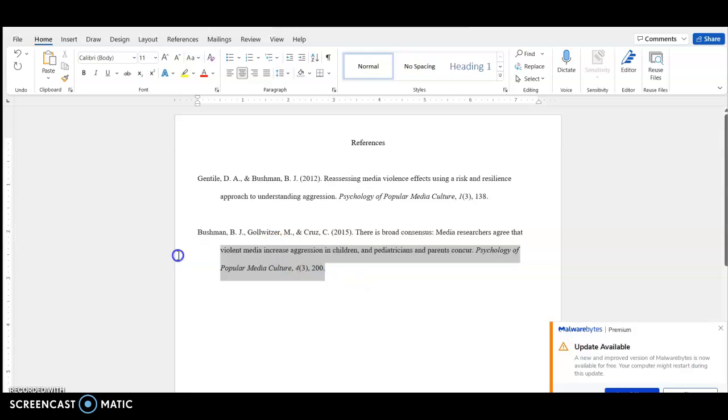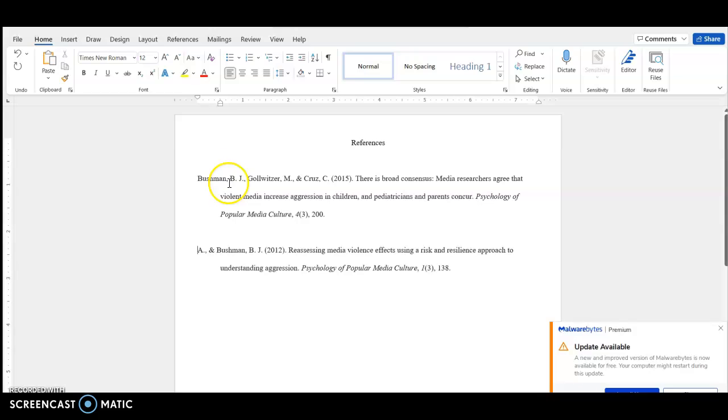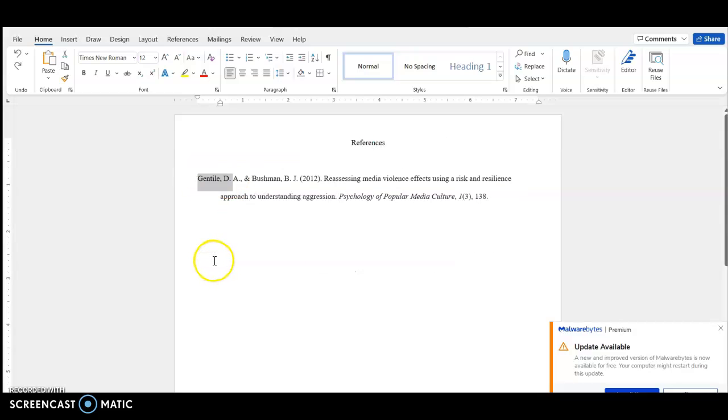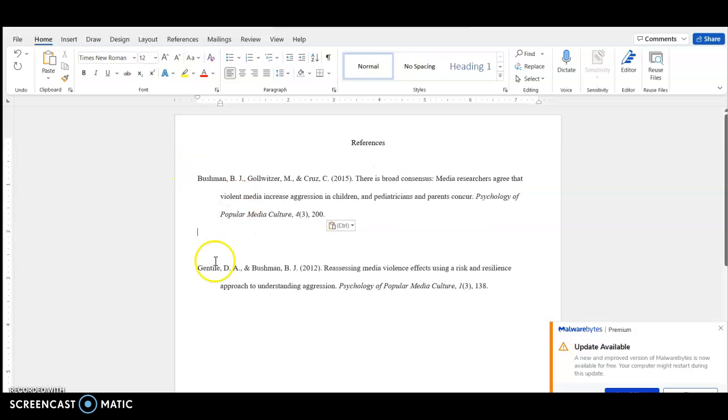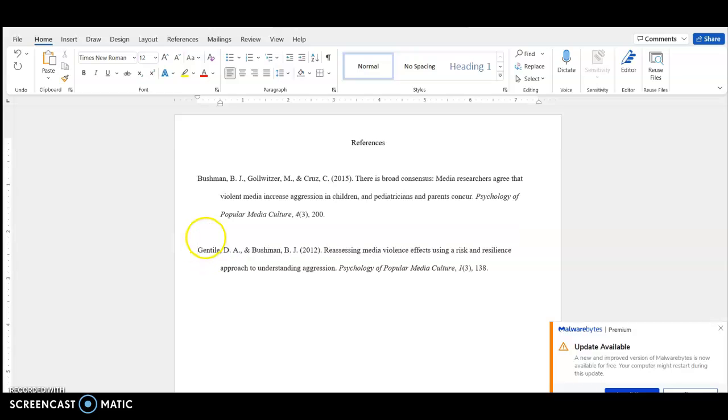But I also need this in alphabetical order. So I'm going to take the B, see the B in the name. Oops, I did something. I got rid of something. I'm going to take the B goes before the G. All right. So there we go. Here's your references list.